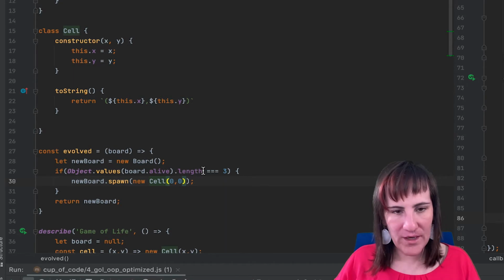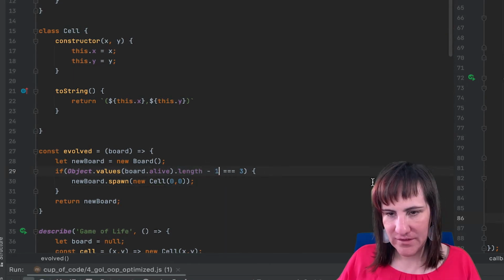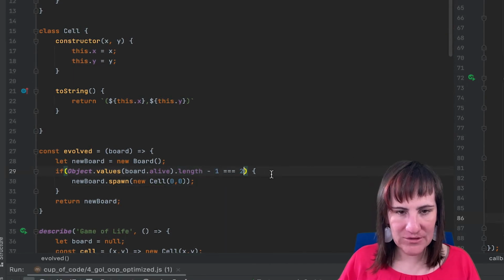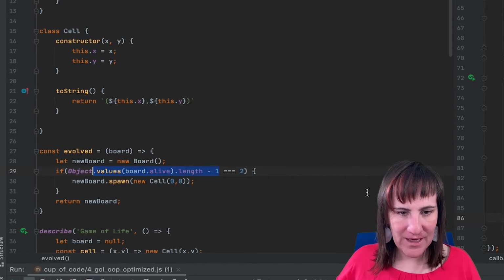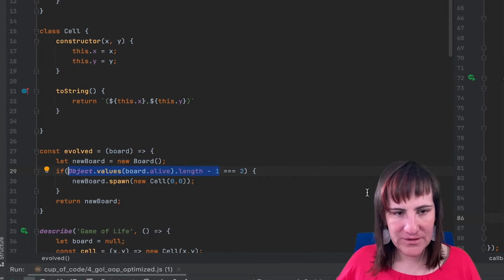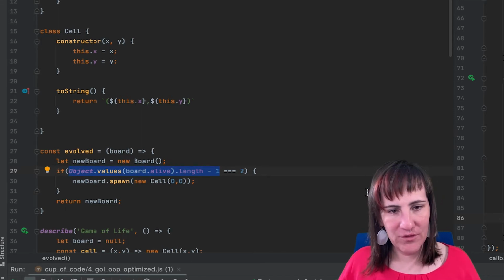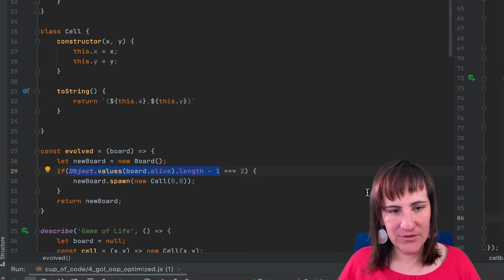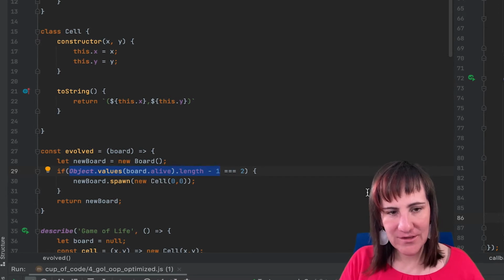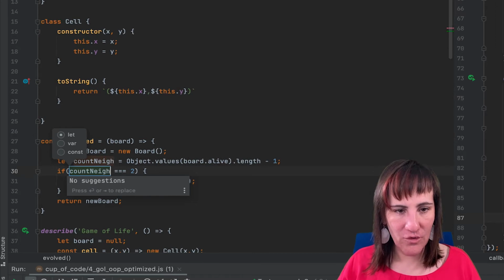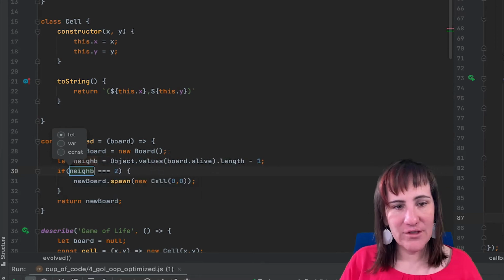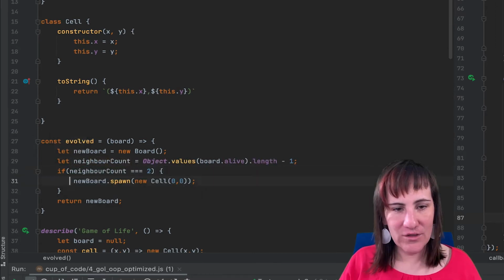Because if I write -1 here for the 00 cell and make this 2, then this is actually the number of neighbors the 00 cell has, because all of the cells that we spawned were within the 3x3 neighborhood of the 00 cell. So let's just extract this into a variable called count neighbors, and we are going to use it, basically fake it till we make it.